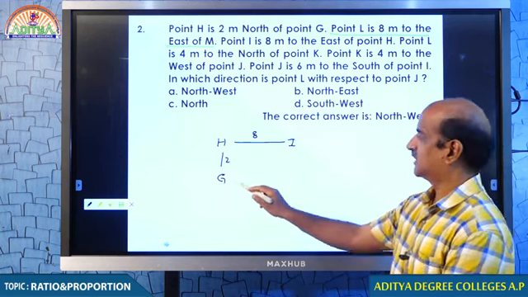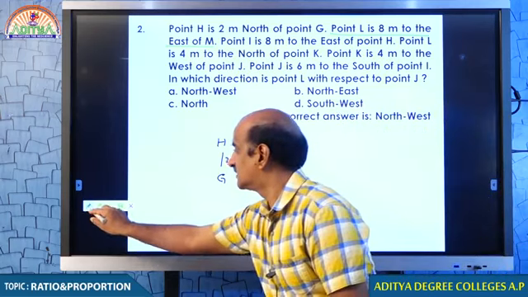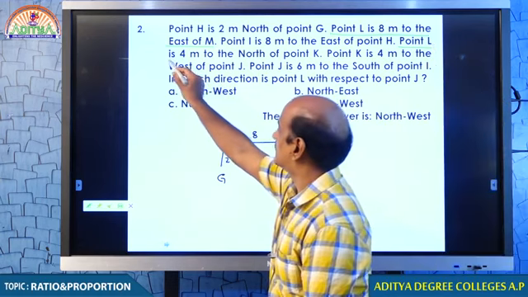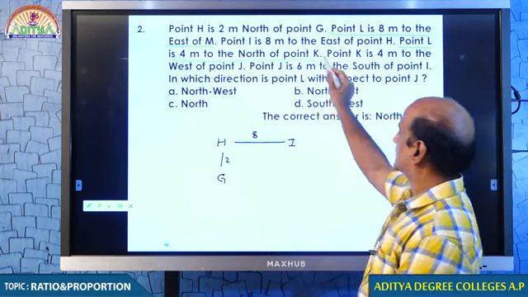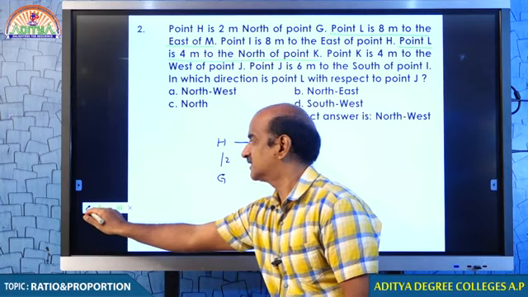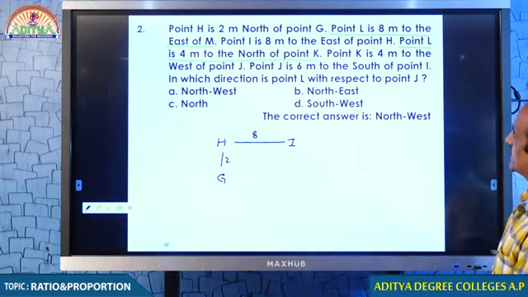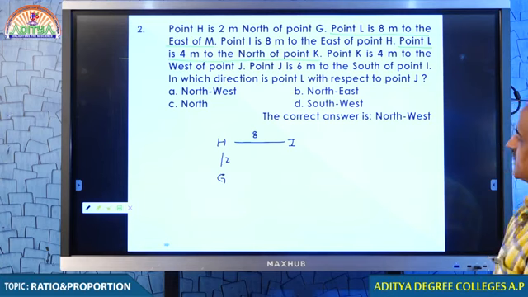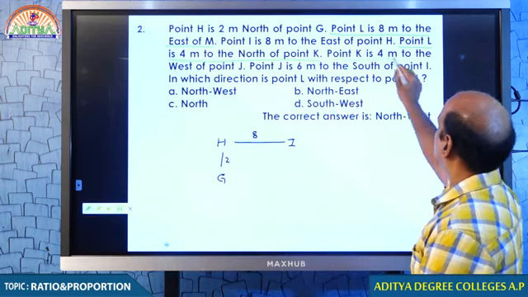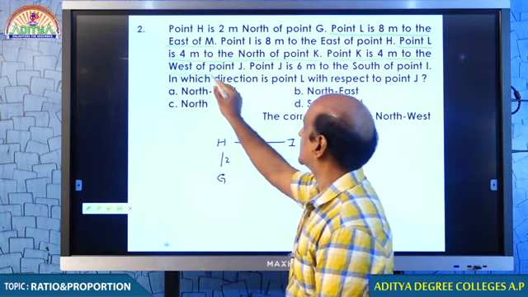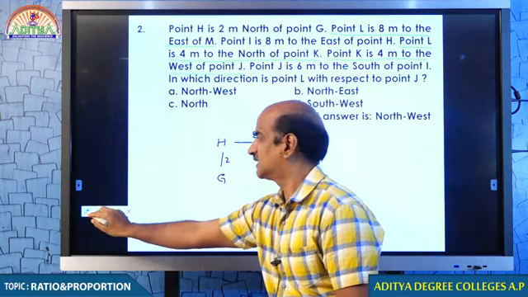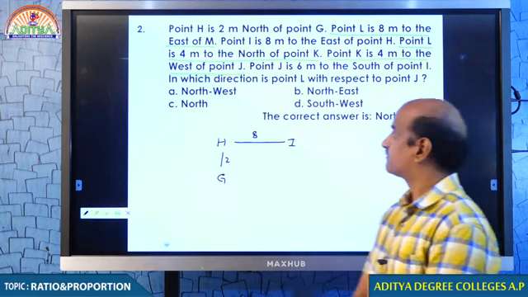Again, we don't know L and K right now. So tell me any other information we are still not using. Point L is 4 meters to the north of point K. You understand that? That particular information we are still not using. Look at the next information. Point K is 4 meters to the west of point J. Again, tell me students, point K is 4 meters to the west of point J. All this information we are not using because there is no link at the moment. We have to wait for some time.